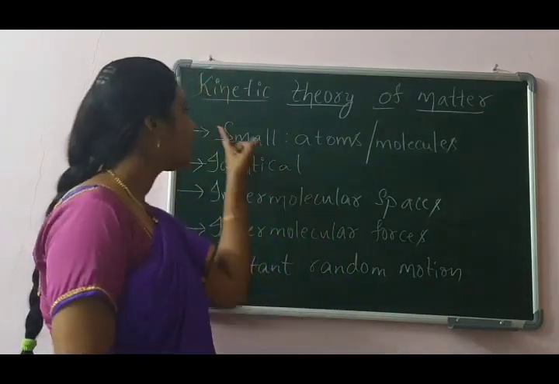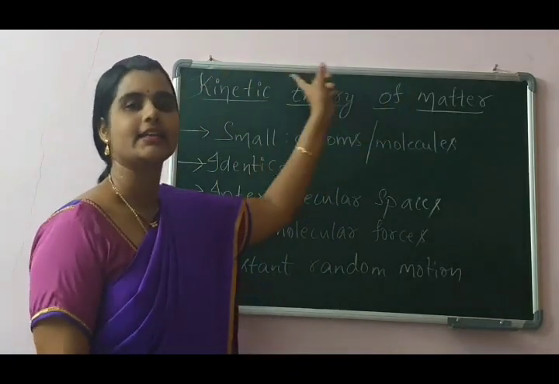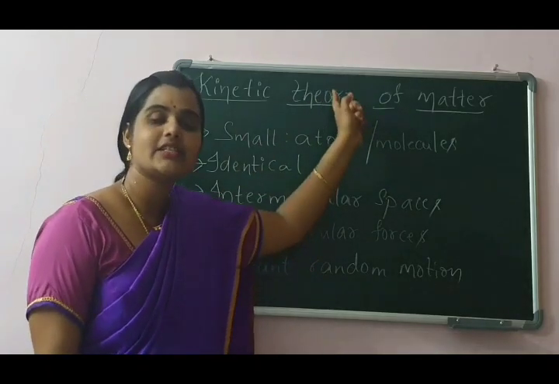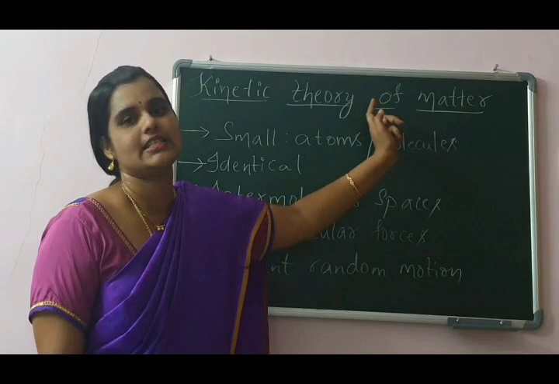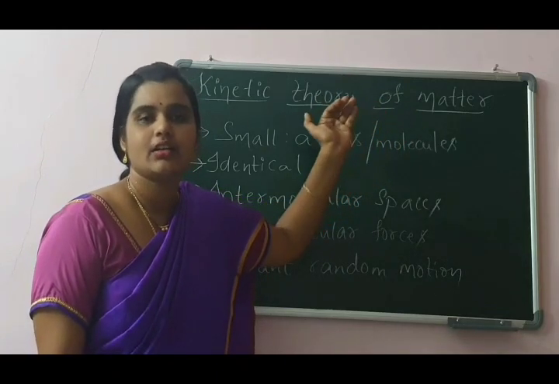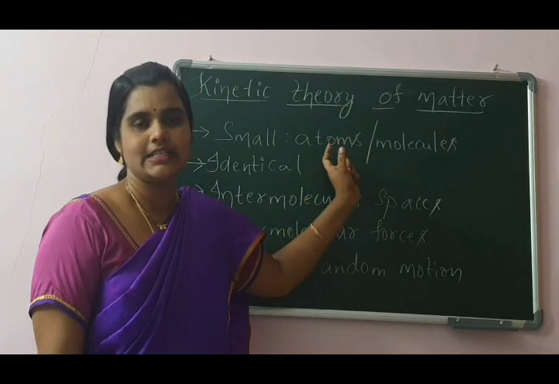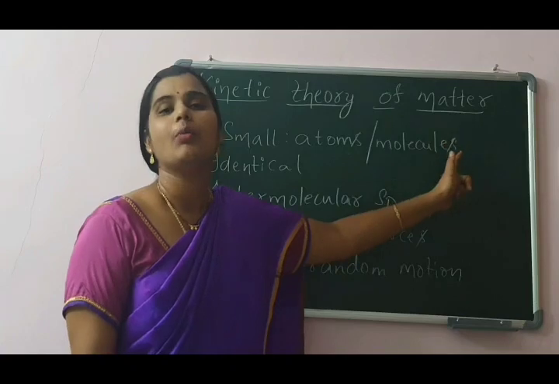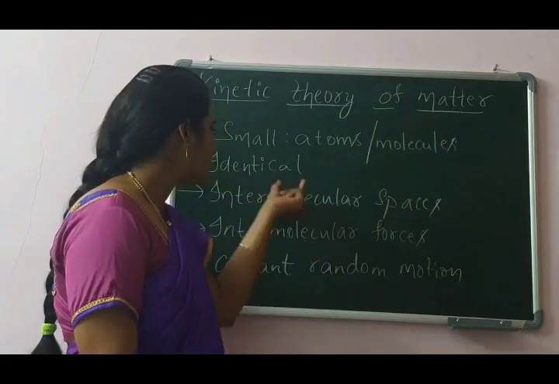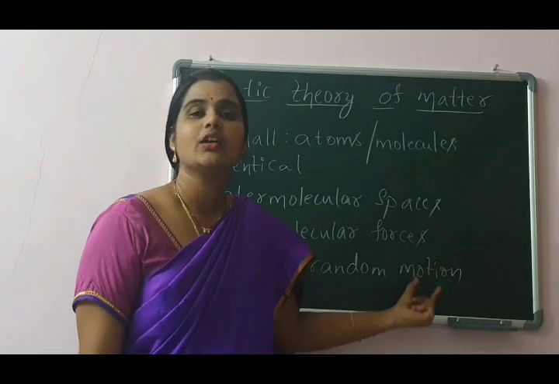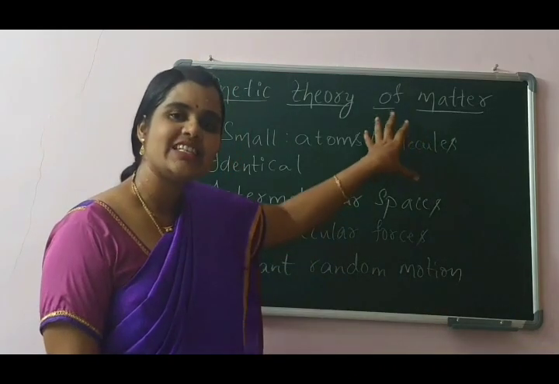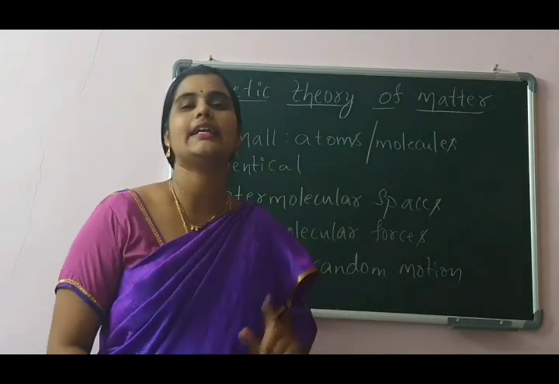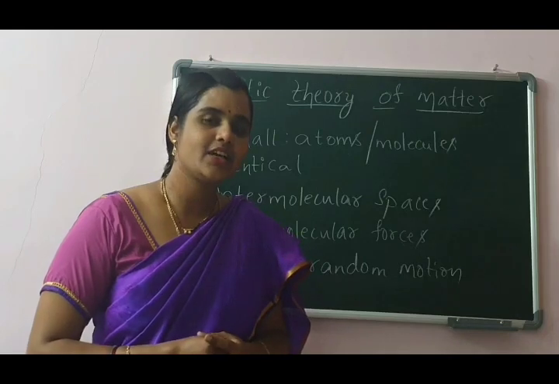Now let us study the kinetic theory of matter. So what is the kinetic theory of matter? The theory which tells us that matter consists of tiny particles known as atoms or molecules, which will be in constant random motion. The theory which tells us about this is known as the kinetic theory of matter.